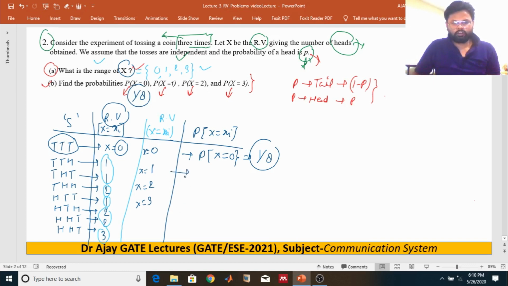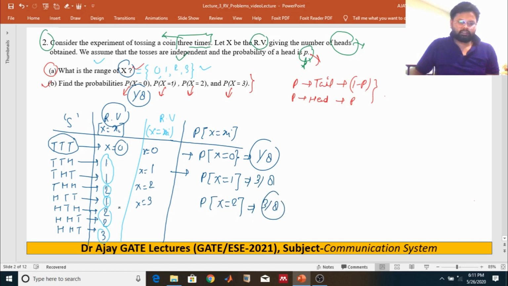What about the probability of x is equal to 1? The favorable condition is 3 times, so 3 by 8. And what about the probability of x is equal to 2? It is nothing but 3 by 8 also. As you can see here, 3 favorable conditions divided by the total conditions.